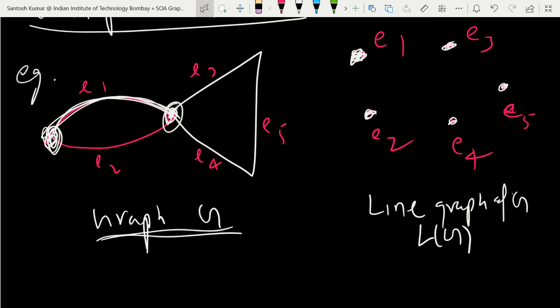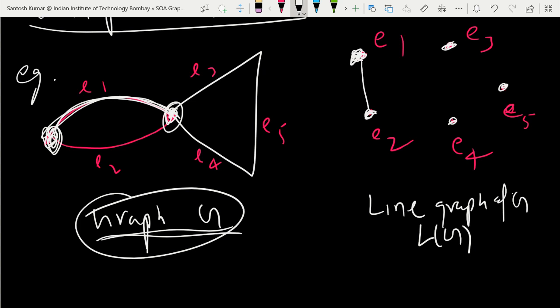In graph G, you check whether E1, E2 share their vertices or not. If they share one vertex, that is enough. Do you see? Yes, E1, E2 share a vertex, so there will be an edge between E1, E2. Do E1 and E3 share a vertex? E1 and E3.